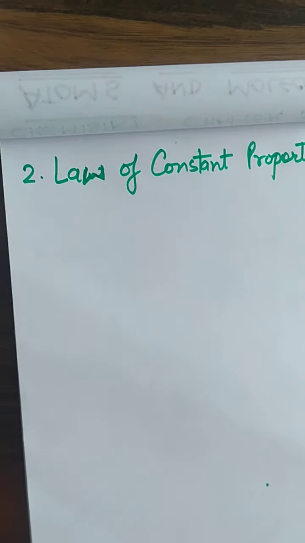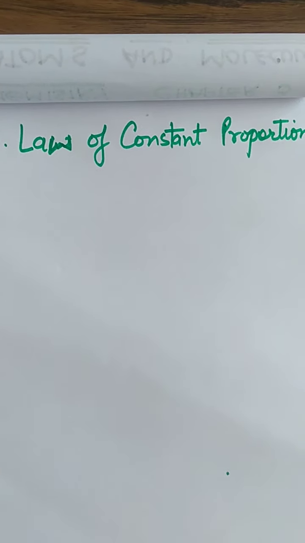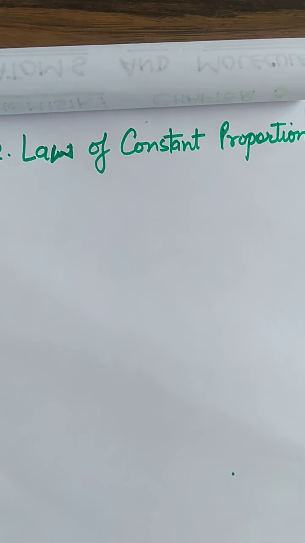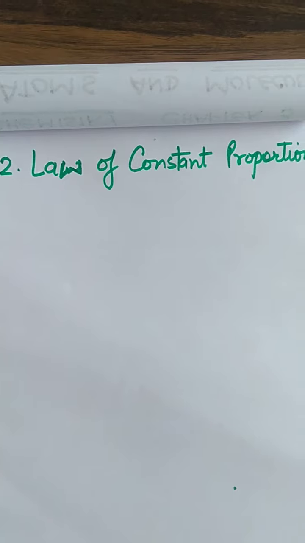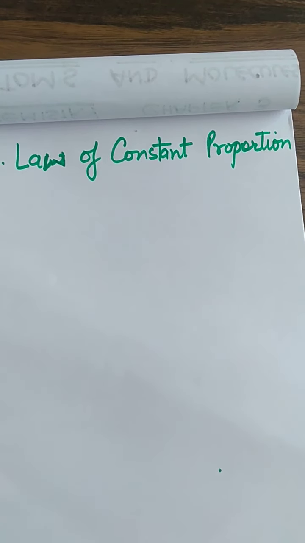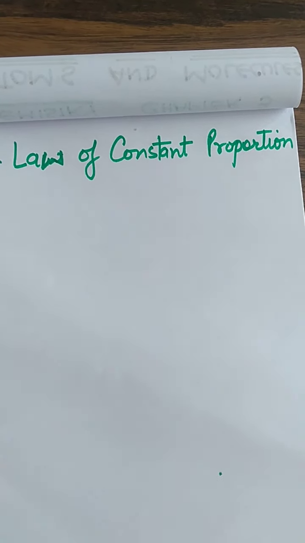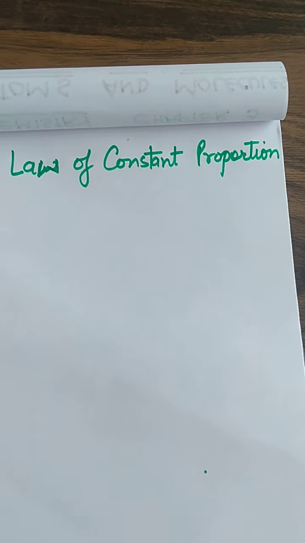This law explains that in a chemical substance, that is a compound, the elements are always present in a fixed ratio by mass.